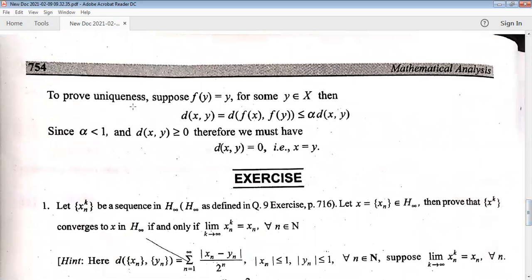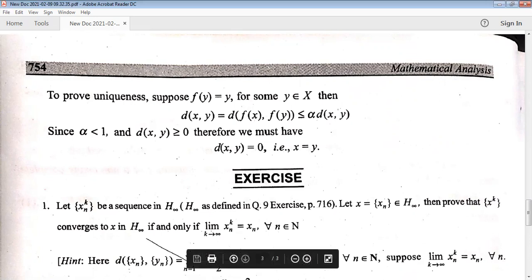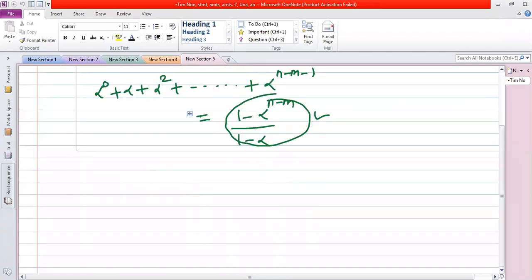To prove uniqueness, we prove it by contradiction.